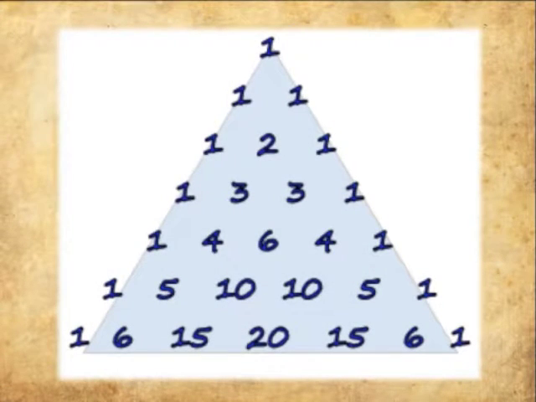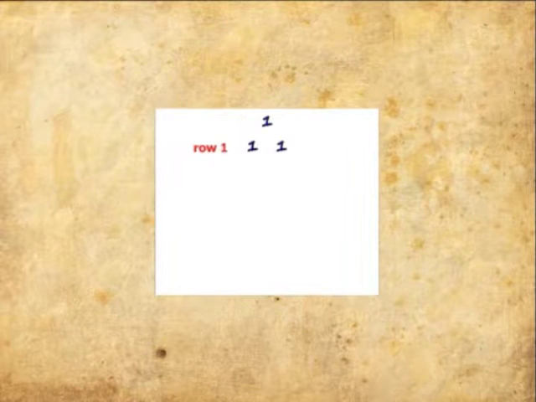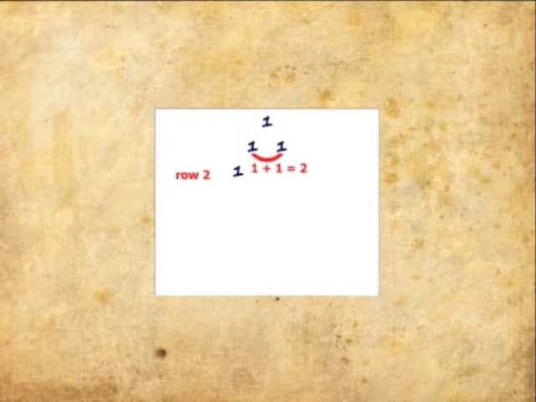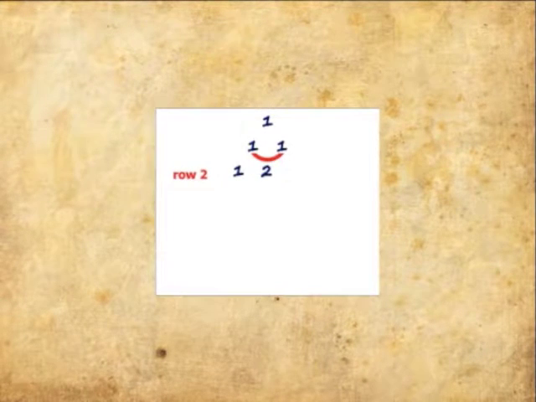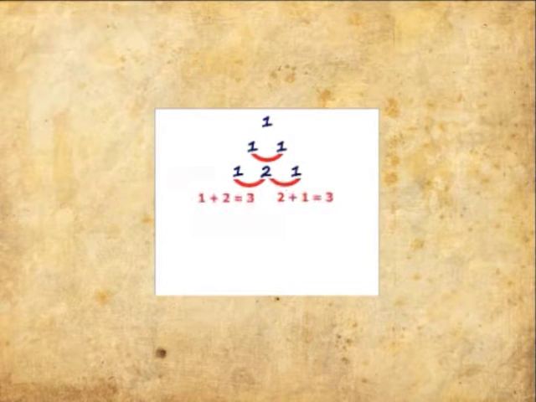How to make the triangle? First, for row 0, start with 1 at the top, then continue placing numbers below it in a triangular pattern for row 1. For row 2, except for the edges, which are all 1, each number is just the 2 numbers above it added together. Just do the same for row 3, and for the next row, do the same method.